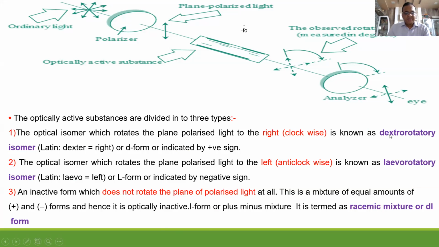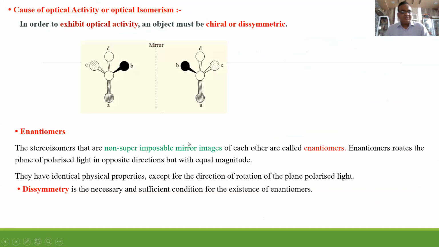But remember, an equimolar mixture of 50% dextrorotatory and 50% levorotatory forms of the two compounds is called a racemic mixture, and it is optically inactive due to internal compensation. This is the main important thing to be remembered here. Why? Because the optical rotation created by the dextrorotatory form is exactly cancelled by the optical rotation created by the levorotatory form in the opposite direction. That's why it is optically inactive. It is called the plus-minus form or DL form. So this is the cause of optical activity.